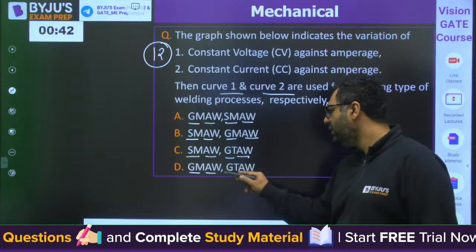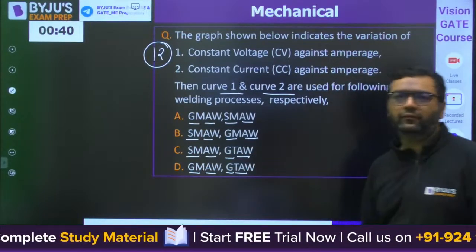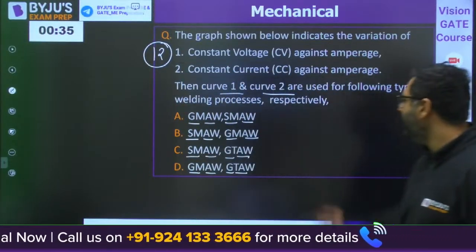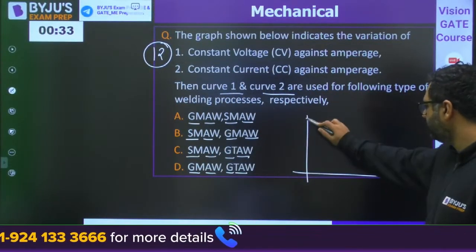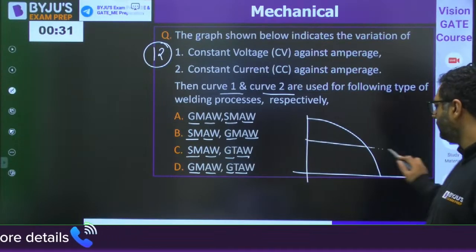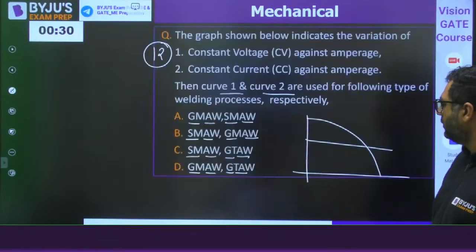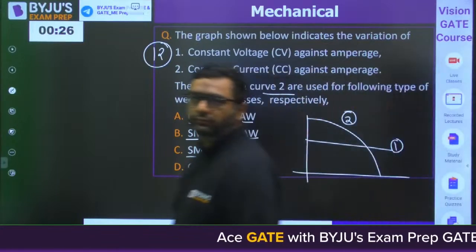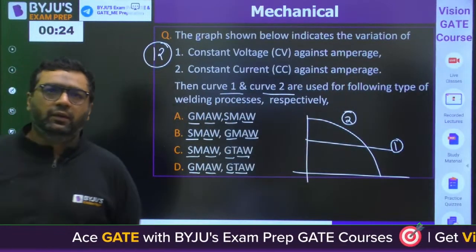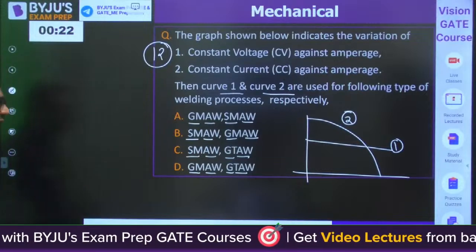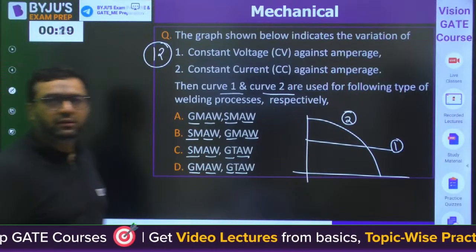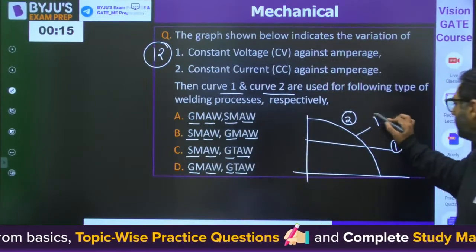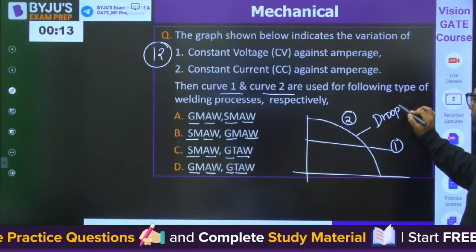Gas metal arc welding, gas tungsten arc welding. So they have made the curve like this. This is 1, this is 2. What do you feel? Drooper would be required for what? This is drooper, no? This is drooper. Drooper would be required for what?